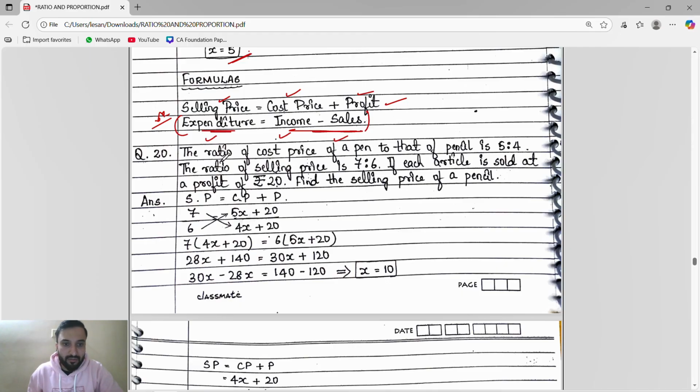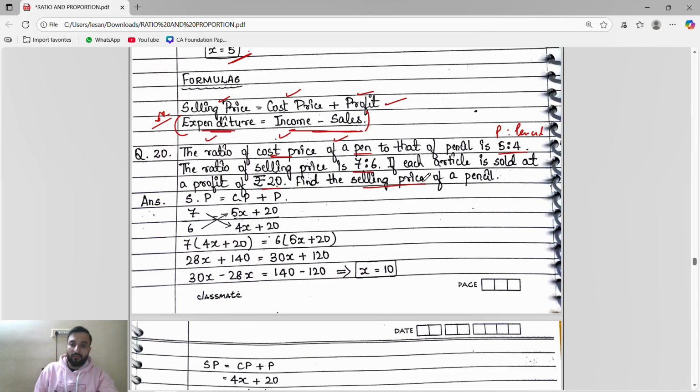Okay, now they said the ratio of cost price of a pen to that of a pencil is 5:4. Okay, the cost price of a pen to that of a pencil is 5:4. So pen and pencil. The ratio of selling price is 7:6. If each article is sold at a profit of rupees 20, find the selling price of the pencil.